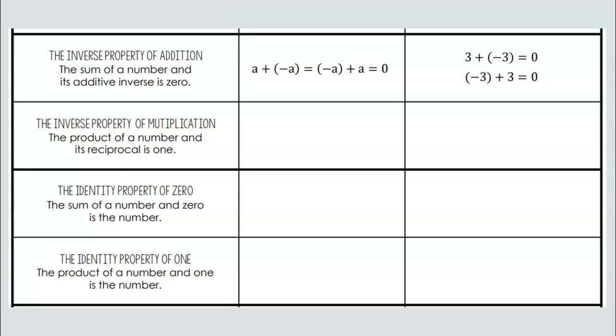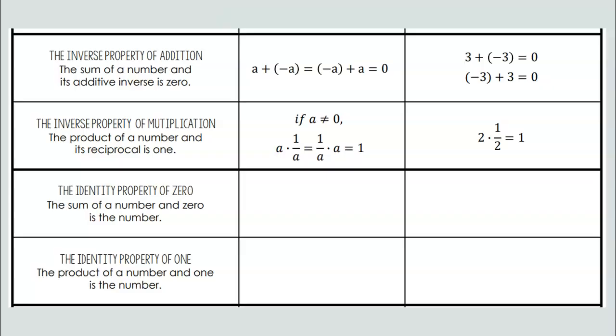The inverse property of multiplication is the same, but you're applying multiplication to the product of a number and its reciprocal always equals 1. So a times 1 over a is the same as 1 over a times a, and it always equals 1 as long as a is not 0. So 2 times 1/2, because 1/2 is the reciprocal of 2, equals 1.